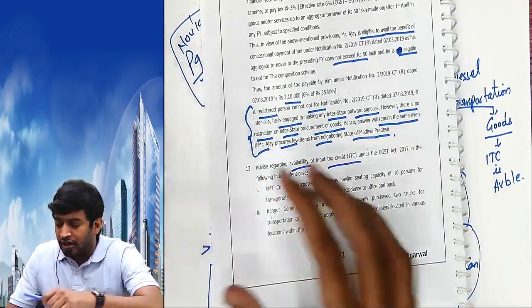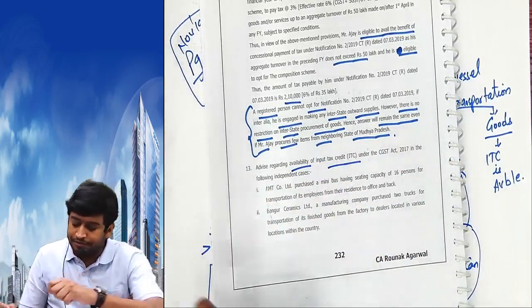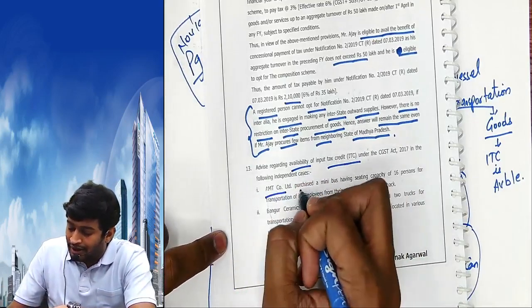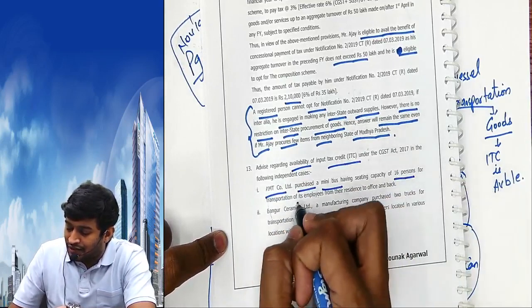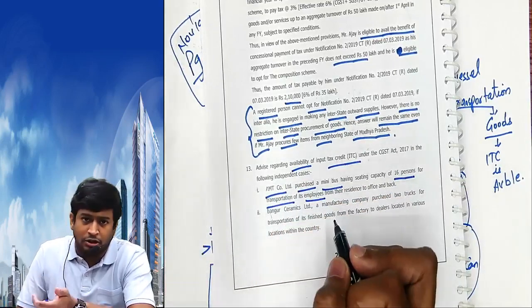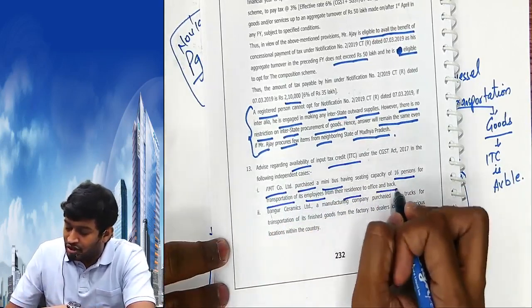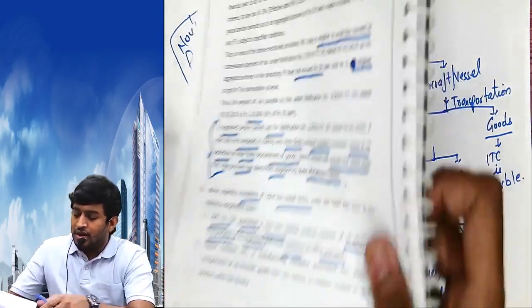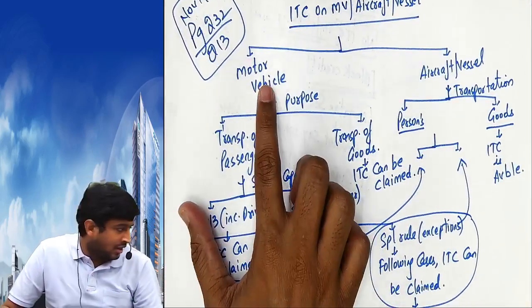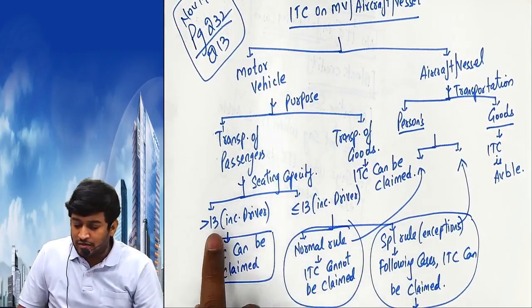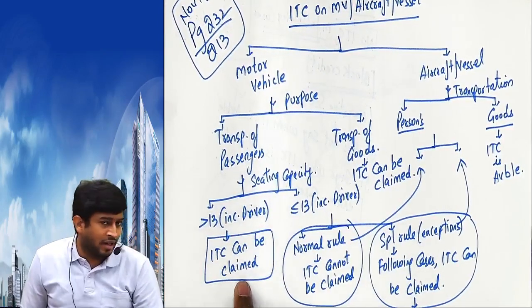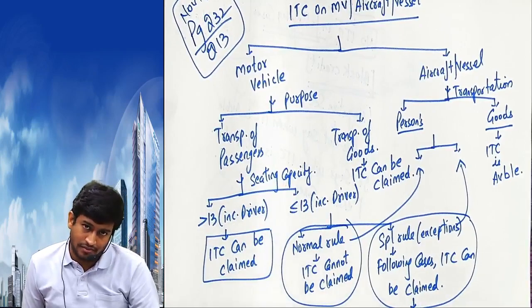Keep the chart in front of you. AMT Limited purchased minibus seating capacity 16 passengers for transportation of employees. Employees बोलते passengers from the residence to office and back. Where do I fall? Motor vehicle. Passengers. Seating capacity 16, more than 13. ITC can be claimed. That's it. Next.